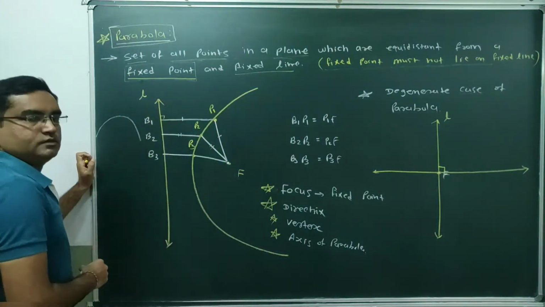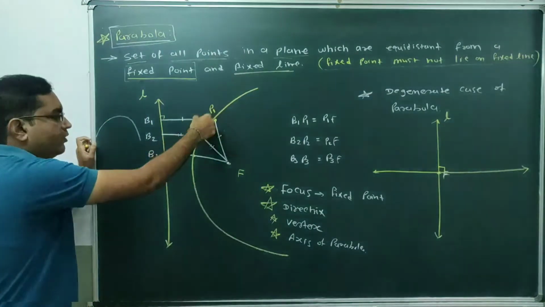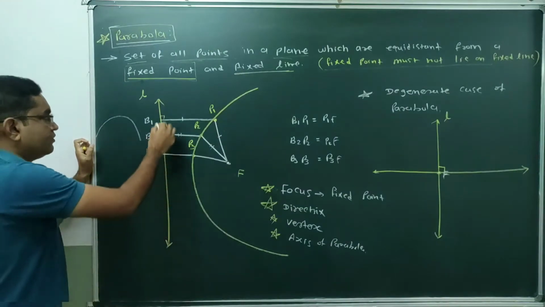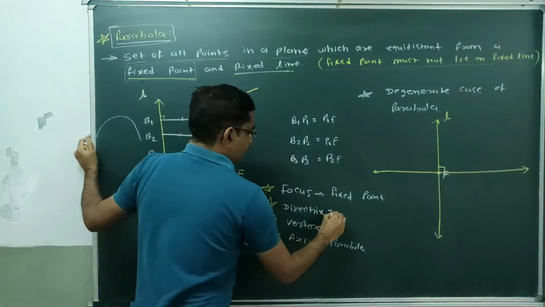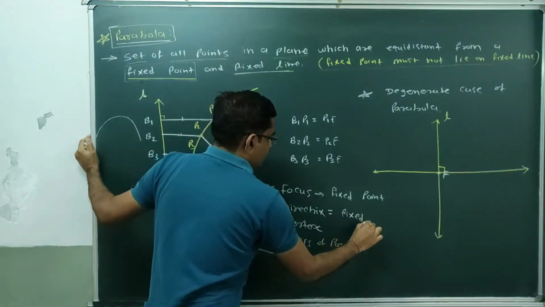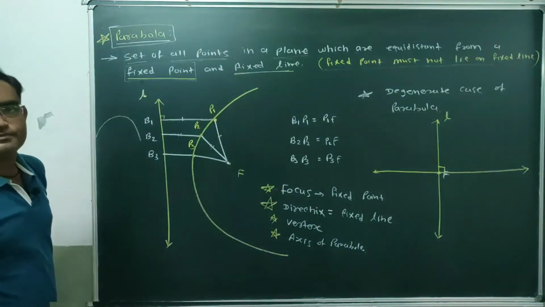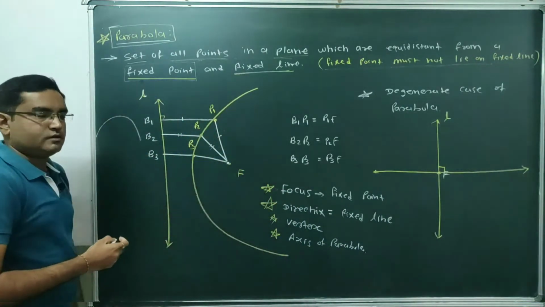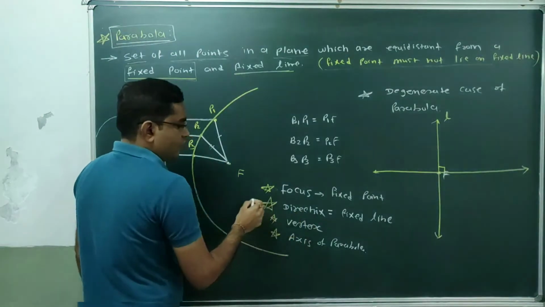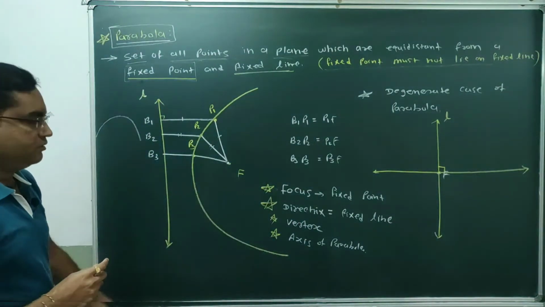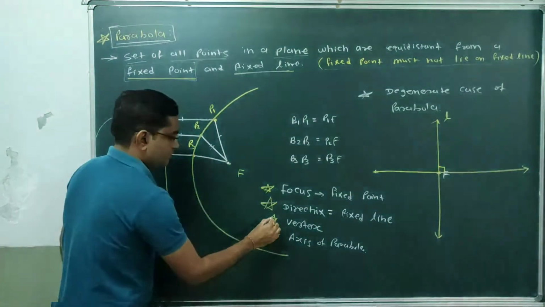This fixed point and fixed line, from which all the points on the parabola are at equal distance. So this fixed line, that is line L, is known as the directrix. Clear students? The fixed point is known as the focus. This fixed line is known as the directrix of the parabola. Complete these two definitions.